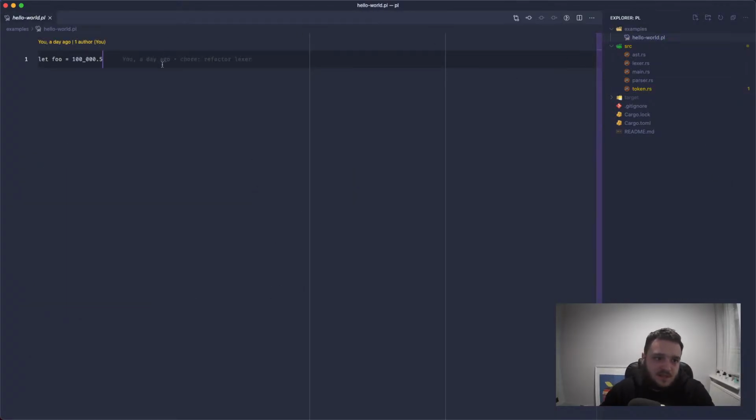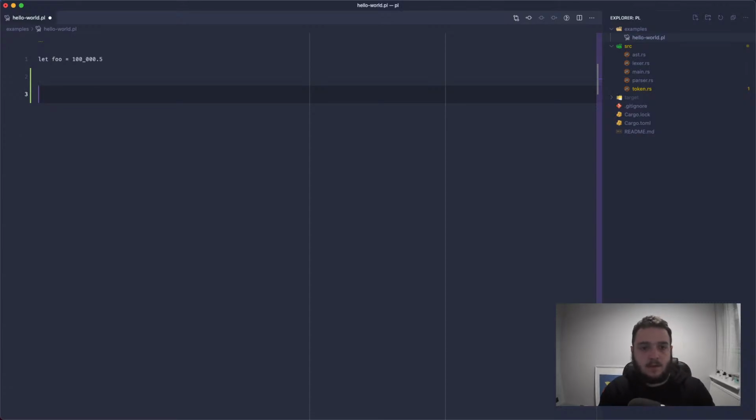So when you think of an expression, normally they have a left-hand side and a right-hand side. So in the case of 100 plus 200, this is your left-hand side of the expression. This could be anything you want. You could have a bracket, a function call, anything. And then you have the plus, which is an infix operator.